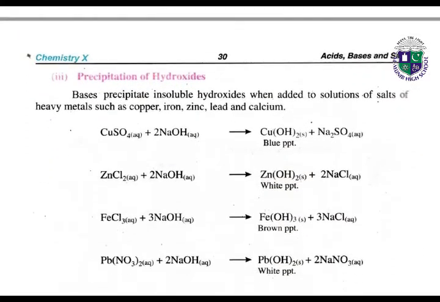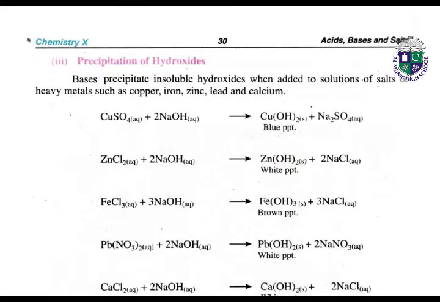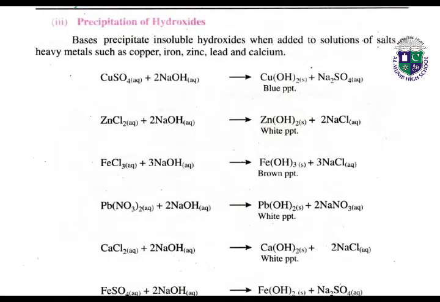Next, we have the precipitation of hydroxides. Bases precipitate insoluble hydroxides when added to solutions of salts of heavy metals. Whenever we add bases to a solution of salts of heavy metals, they precipitate insoluble hydroxides. Copper, iron, zinc, lead and calcium are the heavy metals.